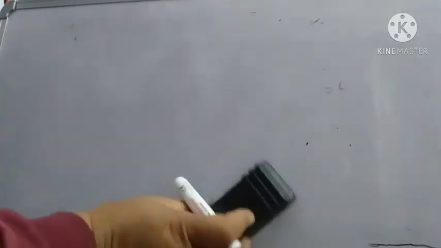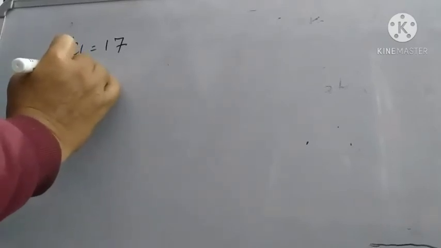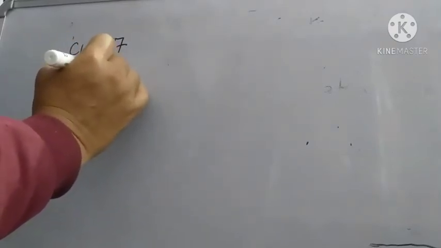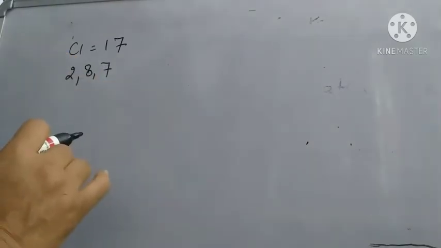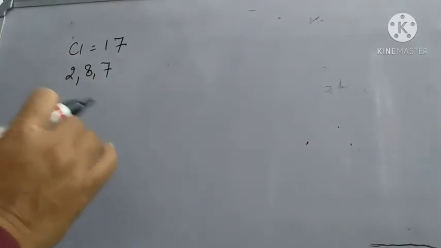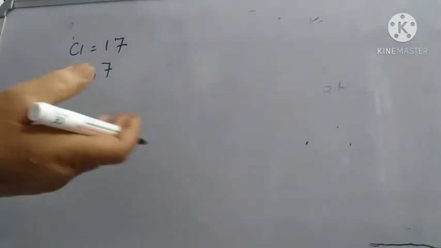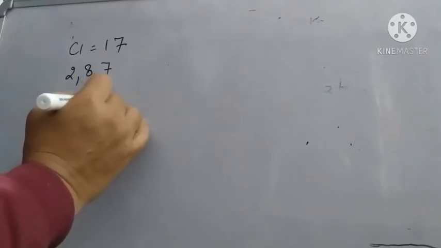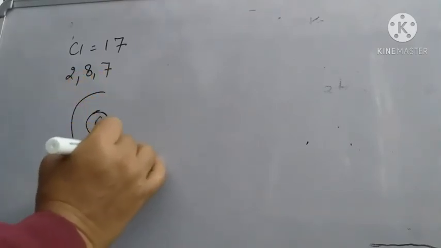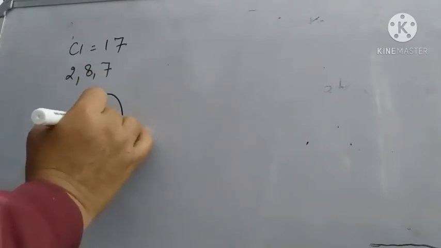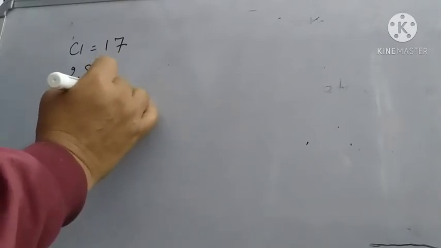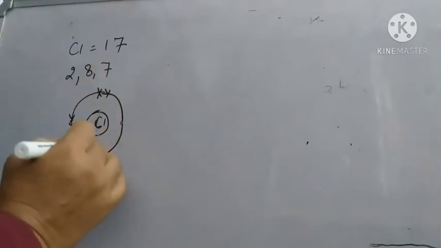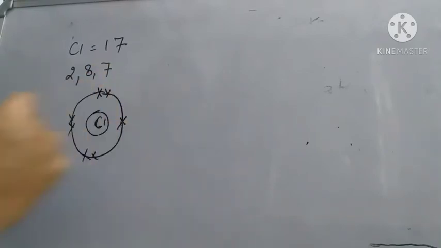Chlorine again has seven valence electrons, as it has atomic number 17, so the electronic configuration is 2,8,7. Now how does the bonding take place between two chlorine atoms, both are non-metallic. So now chlorine, this is the nucleus, this is the outermost shell, so it requires one electron, so that we will be putting over here.